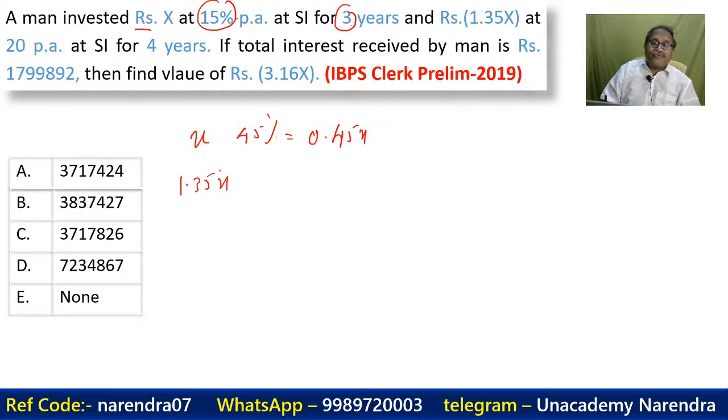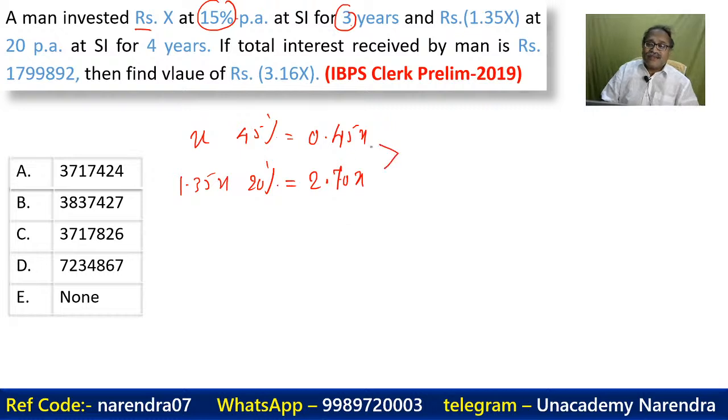What percentage? 20%. So 20% of this will be 2.7. So that is again 2.70x. That's the interest.